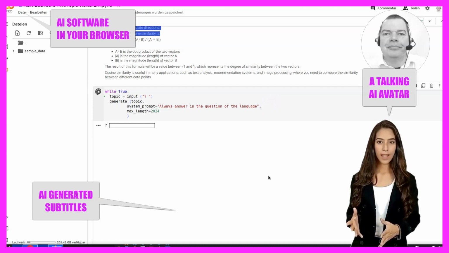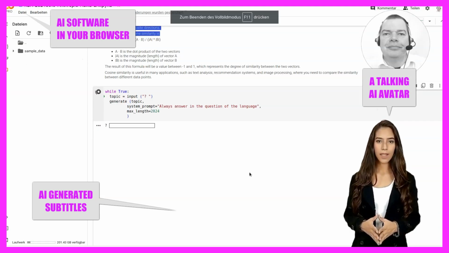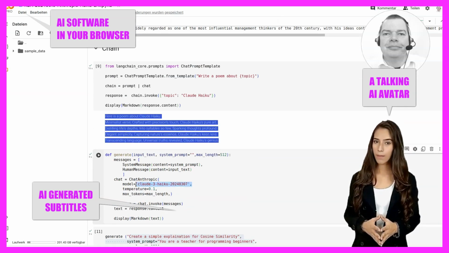In this video, we present a solution that uses the brand new Haiku model from Anthropic. This model is not only cost-effective, but also delivers good results quickly.